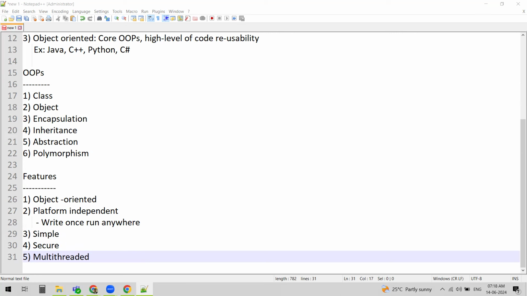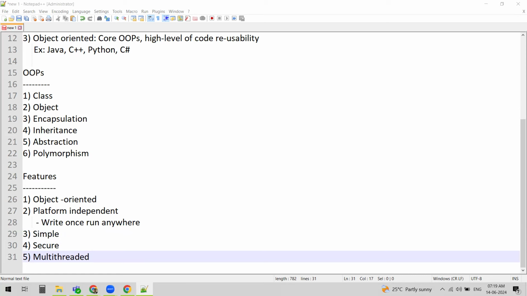multitasking. So Java is very good at multi-threading. Java can perform multiple tasks at the same time. Applications like web servers definitely need the multi-threading feature because there could be multiple tasks. It can't go in sequence. It has to execute multiple tasks in parallel, simultaneously. This is a very good feature of Java: it supports multi-threading.